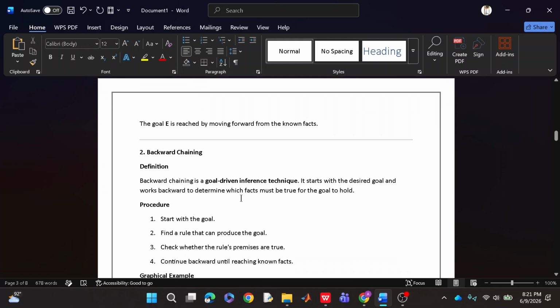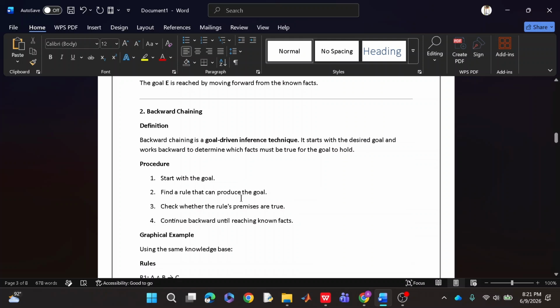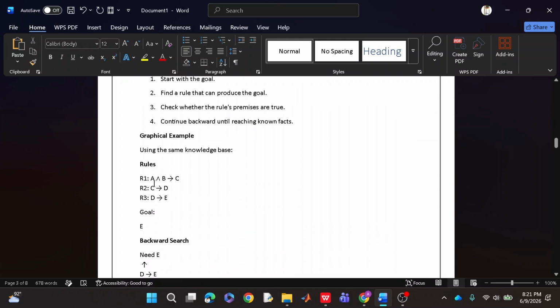It is a goal-driven inference technique. It starts with the desired goal and works backward to determine which facts must be true for the goal to hold. Okay, now in this process, we start backwards. We have the goal, we use that goal to make the rules, and those rules help us to get to the original state or the initial state. It means we are moving backward, as the name suggests. If you see the same example, in which rule 1 was A and B implies C, and C implies D, D implies E.